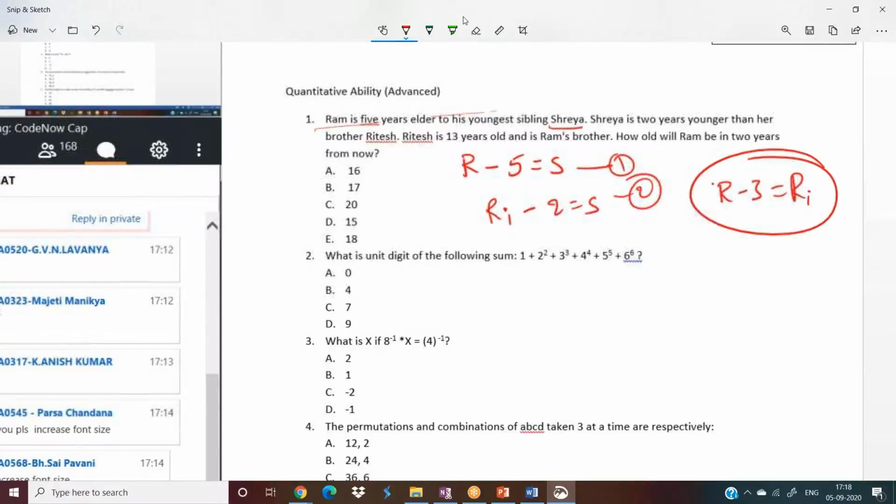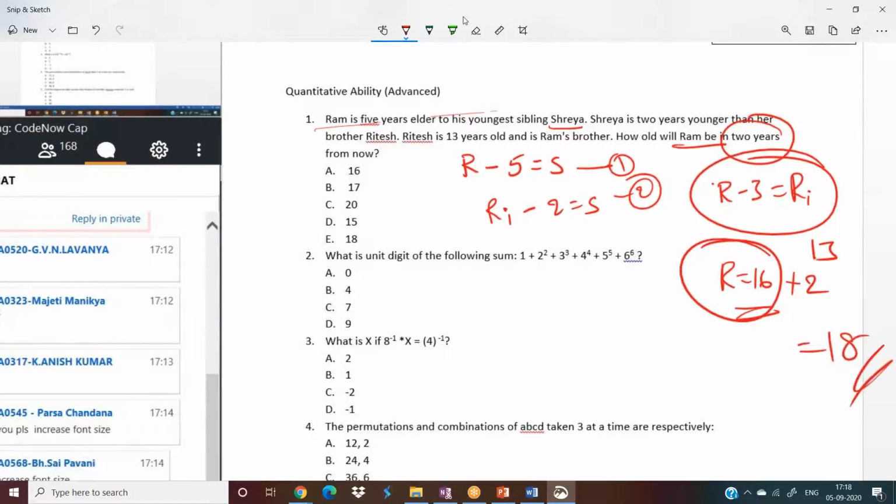Okay, fine. What is the next statement? Ritesh is 13 years now. If Ritesh is 13 years now, obviously Ram must be 16 years now, because he is 3 years elder than Ritesh. Now we got Ram's present age. And what we have to find out? We have to find out how old Ram will be in 2 years. So after 2 years, he will be 16 plus 2, so he'll be 18 years old, and option E, 18 years, is the answer.